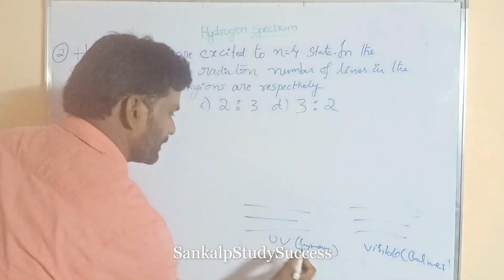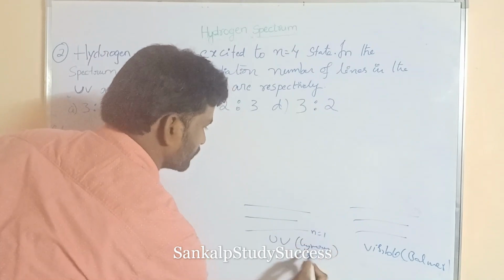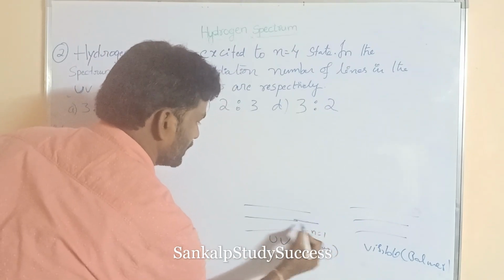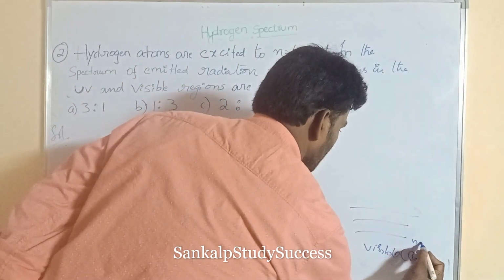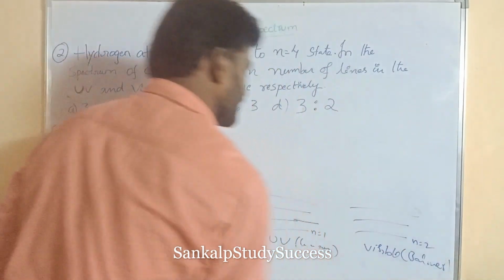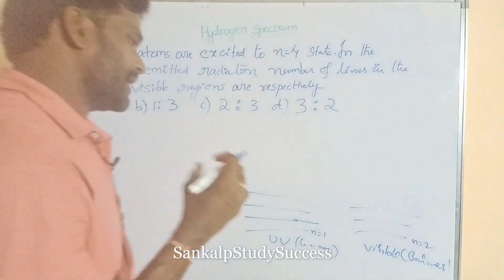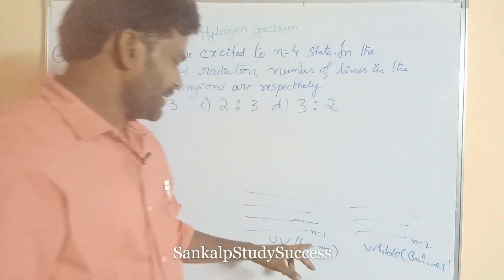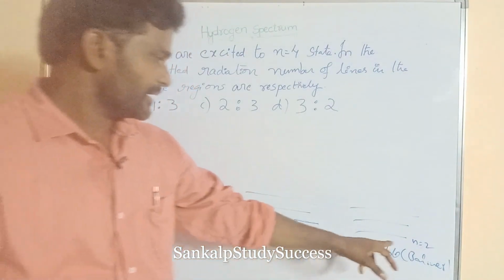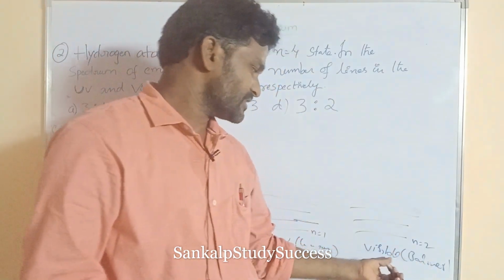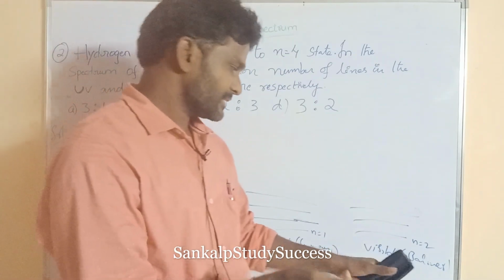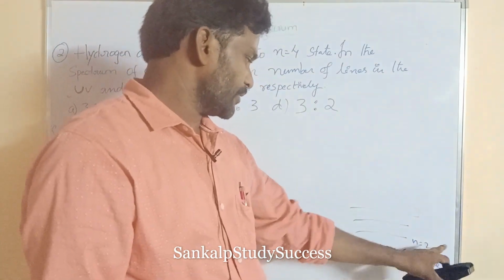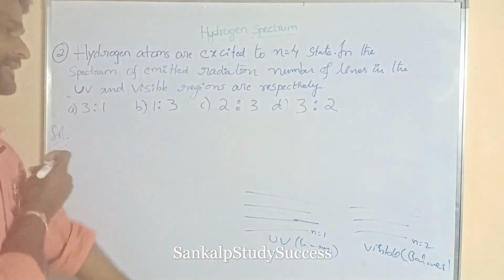For the Lyman series, n1 value is 1. For the Balmer series, n1 value is 2. So in the hydrogen spectrum, for the Lyman series n1 is taken as 1, and for the visible region, the Balmer series, n1 is equal to 2.